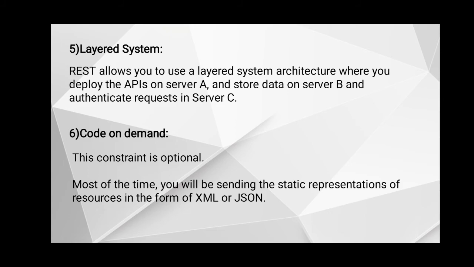The fifth constraint is layered system. REST allows you to use a layered system architecture where you deploy the APIs on server A, store data on server B, and authenticate requests in server C. That is, a client cannot tell whether it is connected directly to the end server or an intermediary.